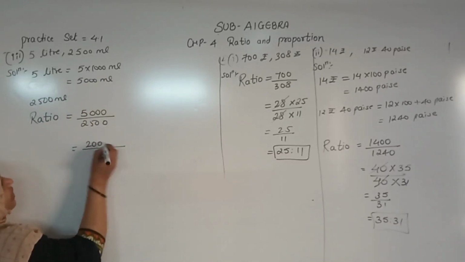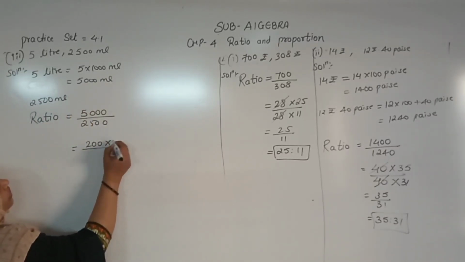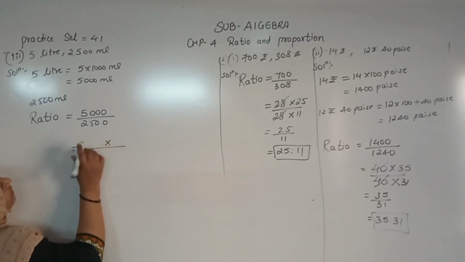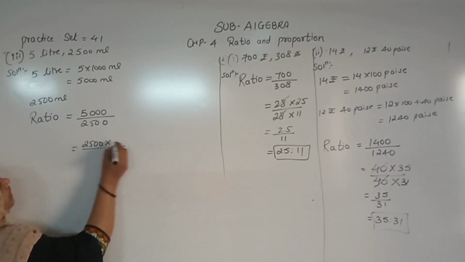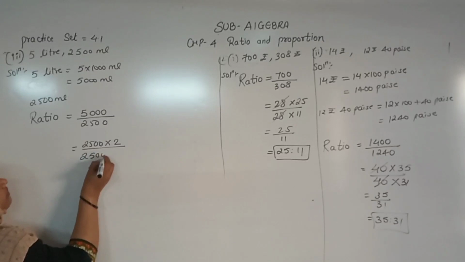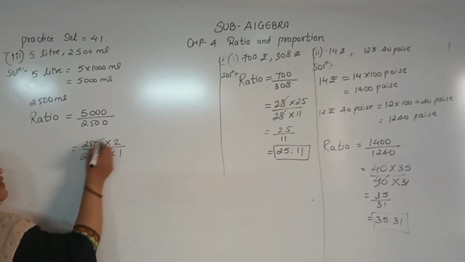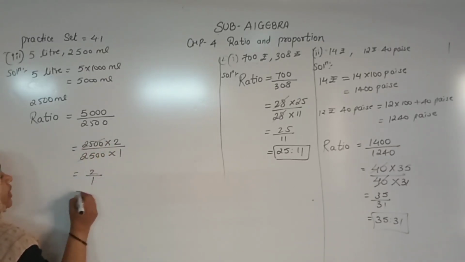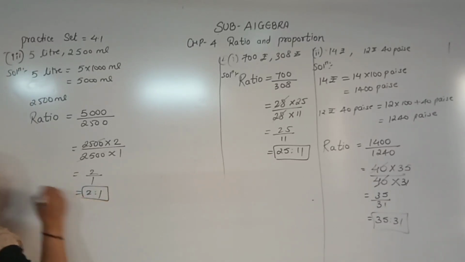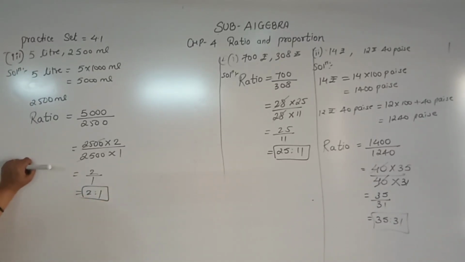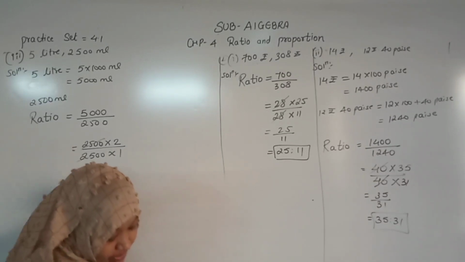So 200 into 25, 100 into 2, 25 into 1. So 25 cancel, 2 upon 1, that is 2 ratio 1. Understood?